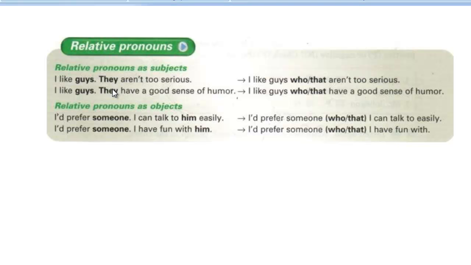And what we want to do is combine these two pieces of information, and we do this by using the relative pronouns. We're either going to use who or that to combine those two pieces of information. So at the end, the sentence is going to look like: I like guys who aren't too serious. Or you could say, I like guys that aren't too serious.